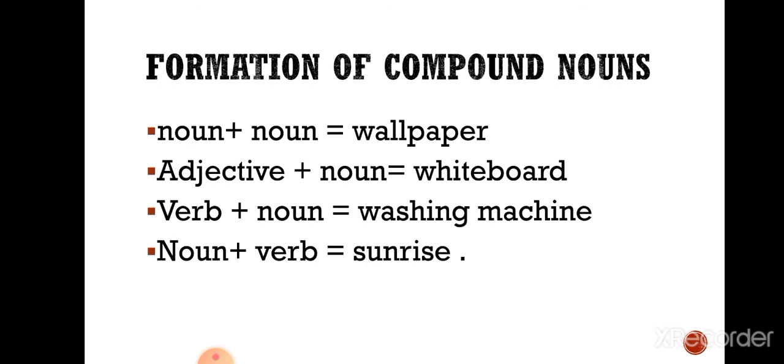So whiteboard. We can also form the compound noun using verb plus noun. For example, washing machine. Washing is a verb and action, and machine is the name of a thing, noun. Noun plus verb. Noun is sun and verb is rise. So we have made the compound noun sunrise.